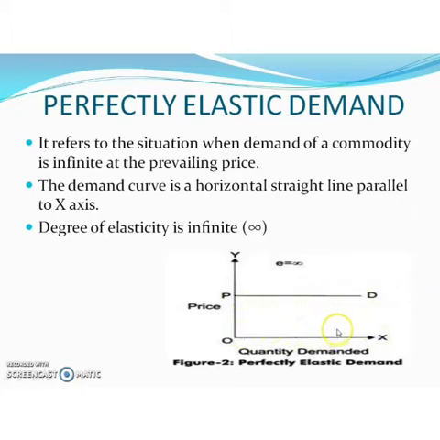It is exactly parallel to the x-axis and horizontal in nature. So it is a horizontal straight line parallel to the x-axis in the case of perfectly elastic demand. Here the degree of change in demand is infinite. So the degree of elasticity is infinity and it is indicated by this sign. Okay. So this is perfectly elastic demand.